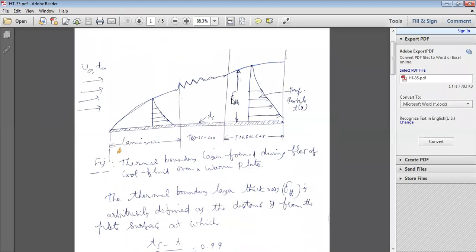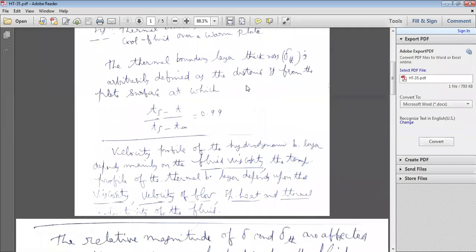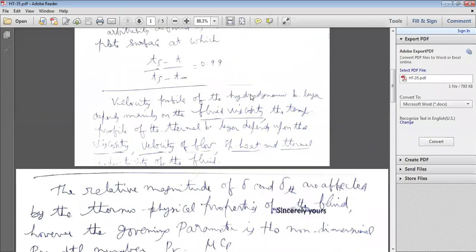Then delta Th is the thermal boundary layer thickness. How do you define it? It is the distance y in the y direction from the surface of the plate at which Ts minus T divided by Ts minus T free stream is equal to 0.99.